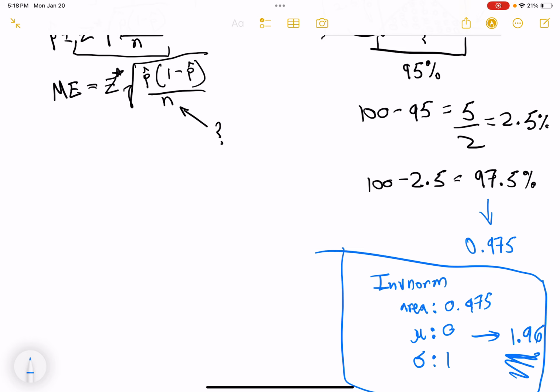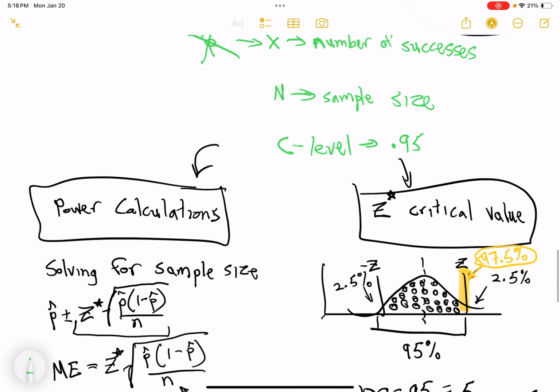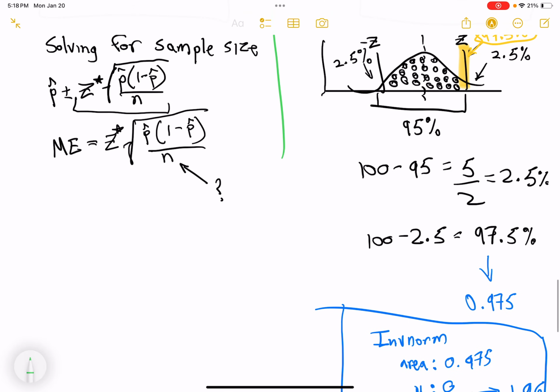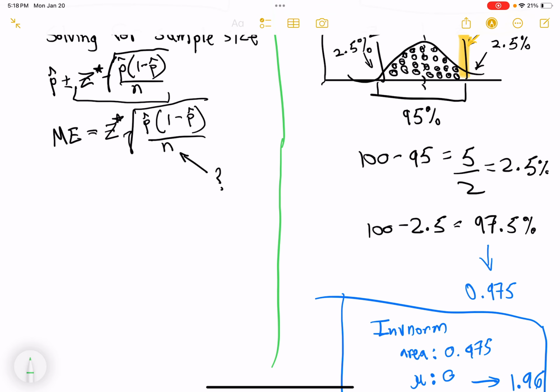Let's say I give you a problem. Actually, let me scroll down. Let me see if we have a problem in this. We do. Go to slide 24 with me. This will be our end point. For slide 24, we are now moving over, by the way. We're scooting on over. I'm going to my green pen again. We are doing a power calculation. 6.21 is a perfect power calculation.